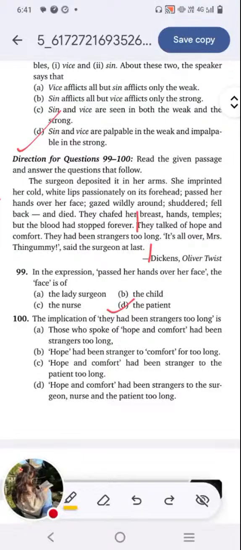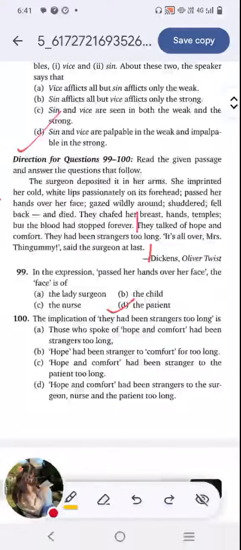So what does that actually mean? They here refers to hope and comfort, and it has been strangers for too long. For whom? It's not the doctor or nurse or even the baby. It refers to the patient, Oliver's mother who died. For her, hope and comfort were strangers.